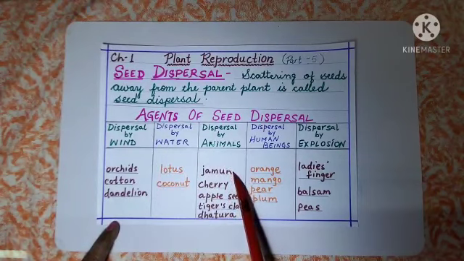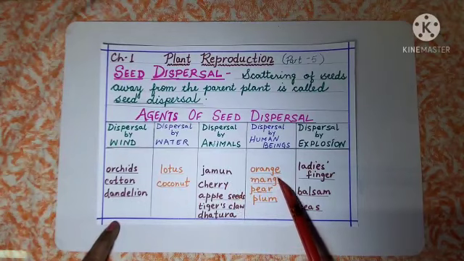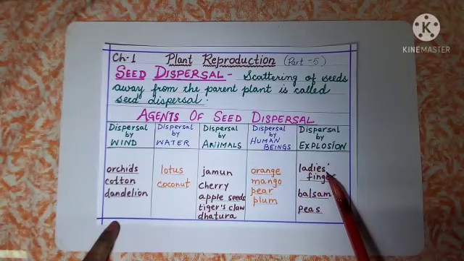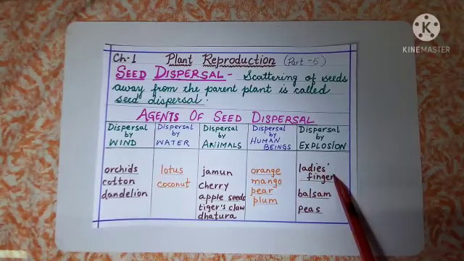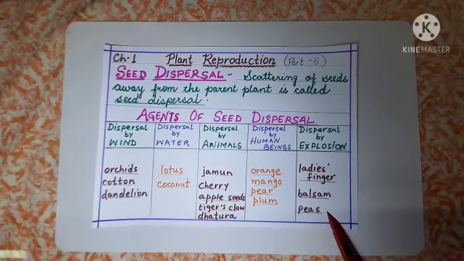Dispersal by animals: jamun, cherry, apple seeds, tiger's claw, datura. Dispersal by human beings: mango, pear, plum, peaches, orange, etc. And dispersal by explosion, we have lady's finger, balsam and pea seeds. So my dear students, please fill in the blanks over there and revise this. You can practice by making this chart also.